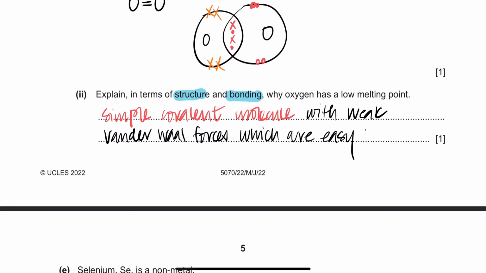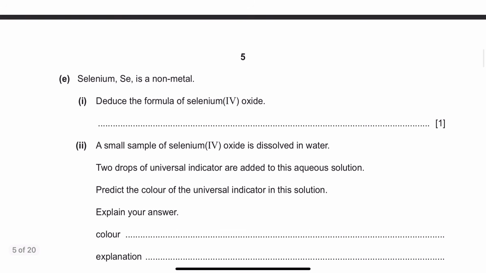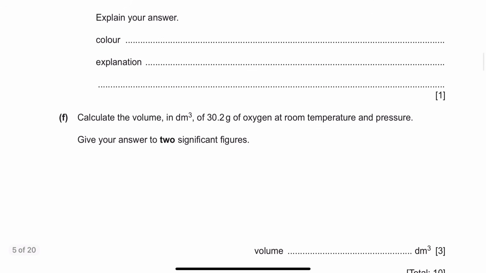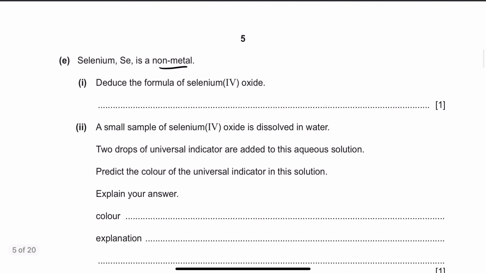And that's why you realize you've discussed its structure and you've discussed its bonding, and that's why it has a low melting point. Now it says selenium is a non-metal. Deduce the formula of selenium 4 oxide.